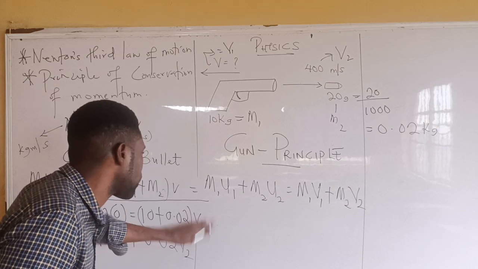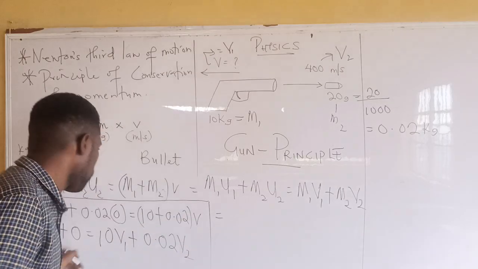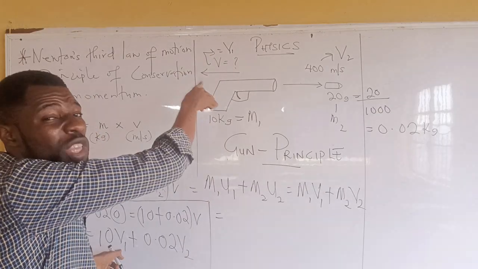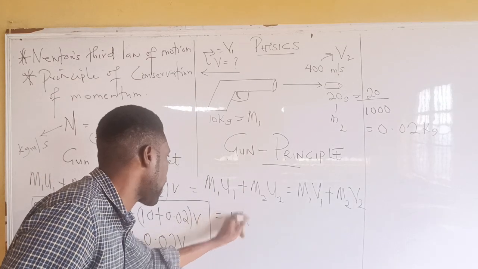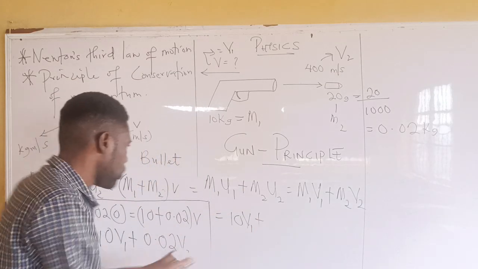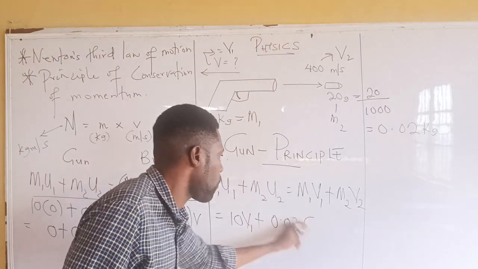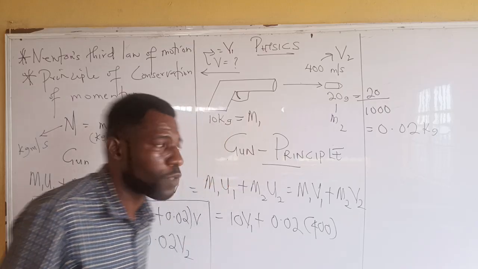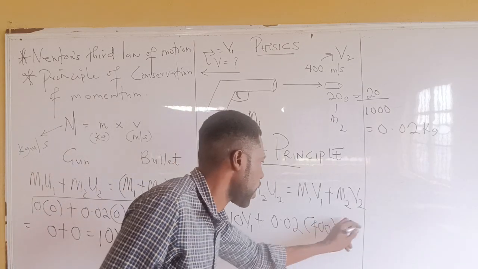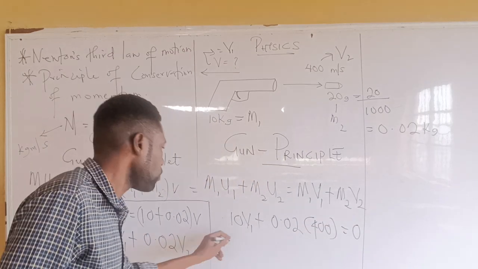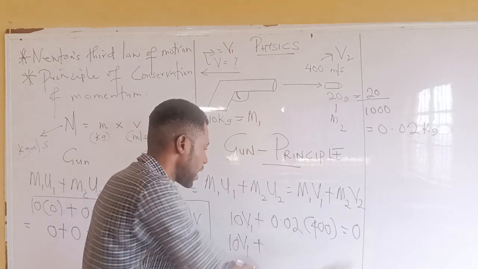Now if we come to this part to finish up our question, what do we now have? We have 10 V1. What's our V1? We don't know. We're looking for the velocity of the gun. So that's 10 V1 plus 0.02. What's V2? Final velocity of the bullet. That's 400 meters per second. So we have equals to 0. Everything is equal to 0 from this side. So we have 10 V1 plus 0.02 times 400. 2 zeros, that's 8.